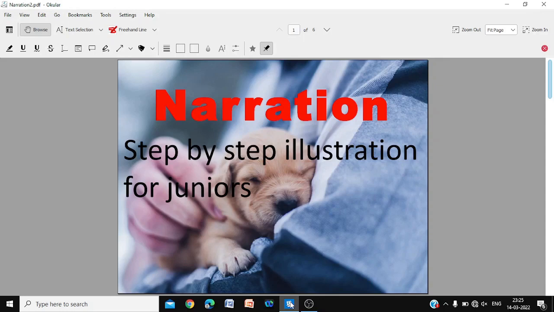In an earlier video, we had told you about the rules of changing from direct to indirect speech. And for junior students, here we are illustrating it with some simple illustration, and we are giving a step-by-step procedure. In all these examples, you'll find that we have given step-by-step where you are changing the tense, why you are changing the tense, where you are changing the pronouns, where you are changing the adverb of time and place, step-by-step examples of changing from direct to indirect narration. And this is mainly meant for junior students.